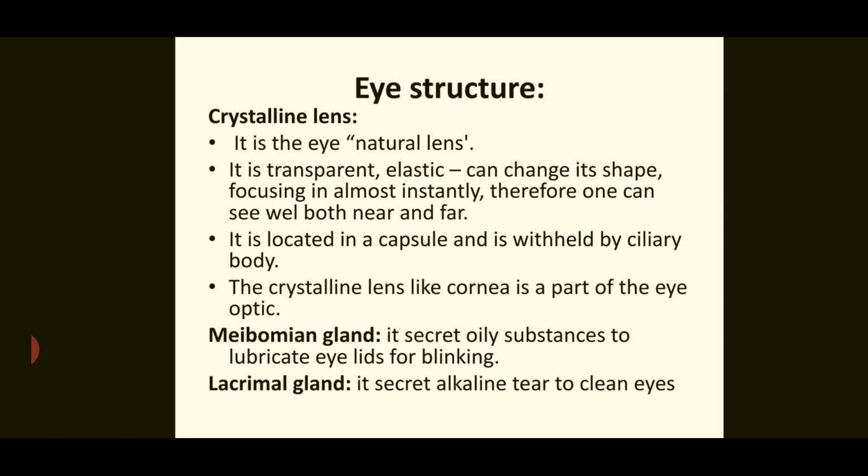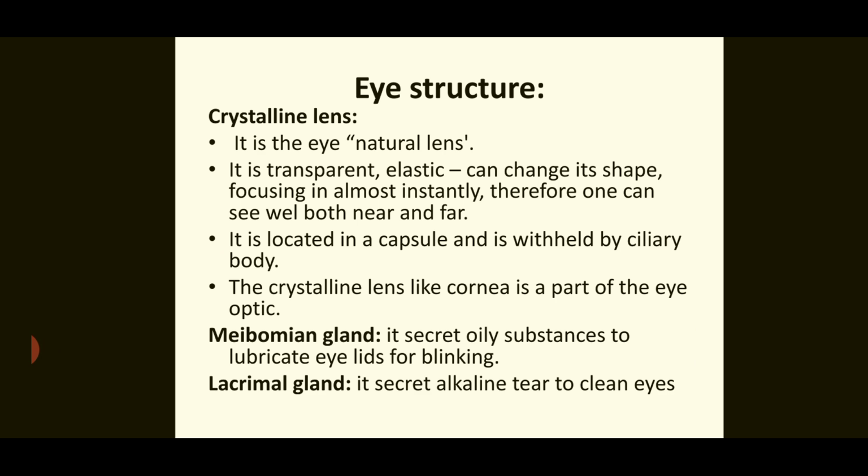Now, the crystalline lens. It is the eye's natural lens. It is transparent, elastic, and can change its shape, focusing almost instantly. Therefore, one can see well both near and far. It is located in a capsule and is held by the ciliary body. The crystalline lens, like the cornea, is a part of the eye optics.